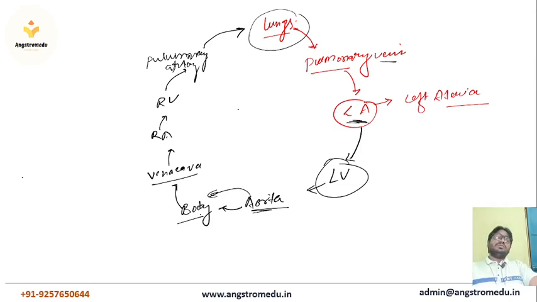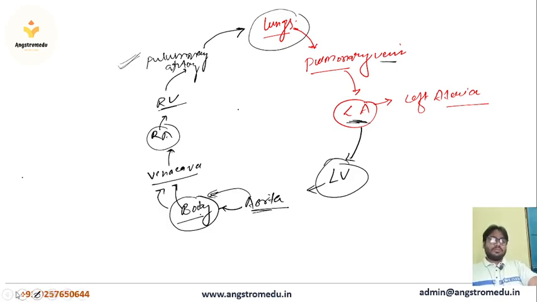So from the body it is collected, and via the vena cava it transfers into the right atrium, from the right atrium to the right ventricle, and then from the right ventricle it is pumped into the lungs via the pulmonary artery. So this is the whole process of circulation.